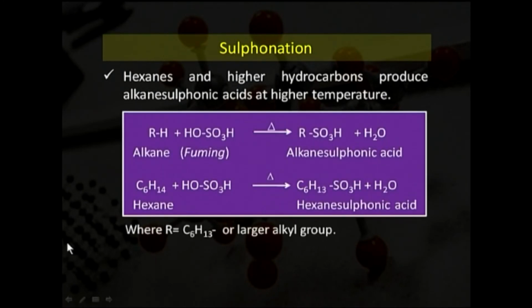As we are seeing in this reaction, an alkane reacting with fuming H2SO4, or you may say HOSO3H, at higher temperature, gives alkane sulfonic acid along with a water molecule.